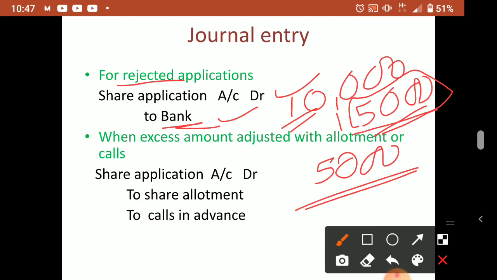Whenever there is excess application money, here 5,000 is excess application, the company will keep that application money, 5,000 into suppose 3 means 15,000 rupees they will keep with them, and when allotment is due they will take this money and put it in the allotment, so that the shareholder need not send any amount.